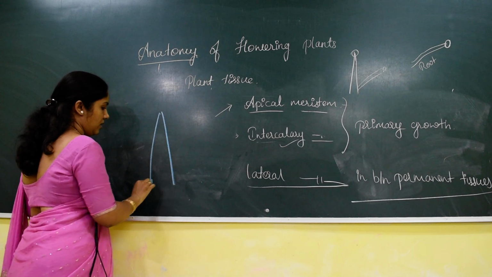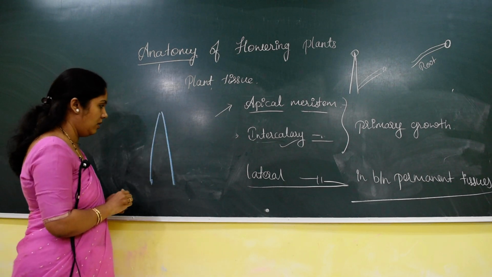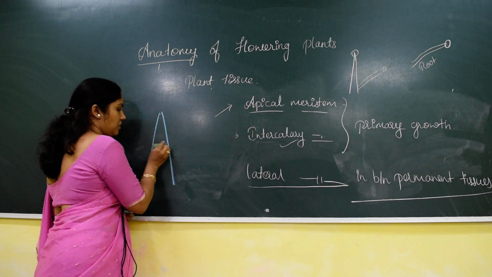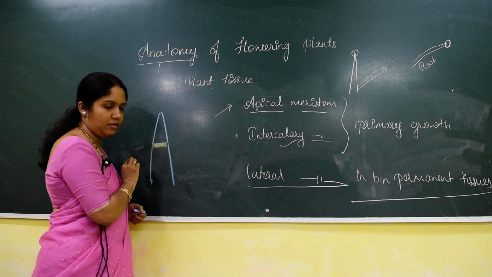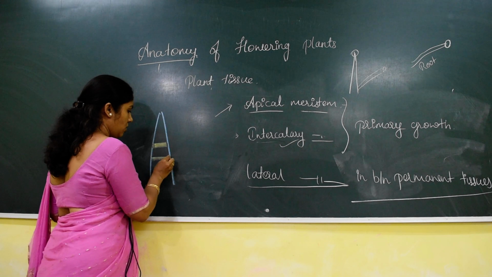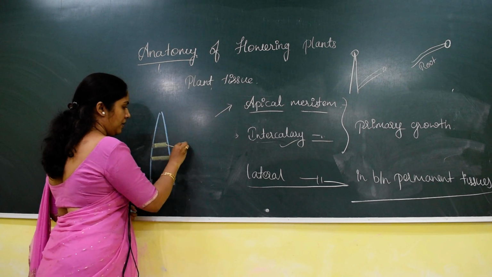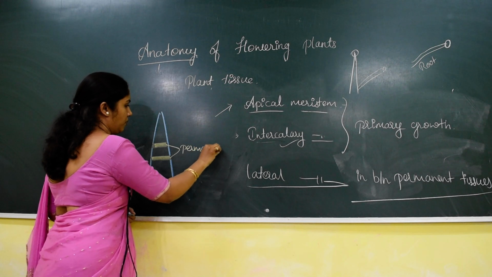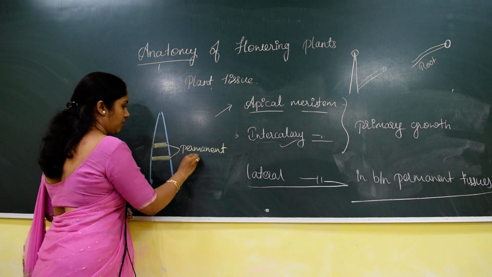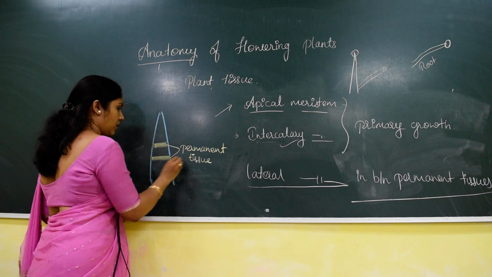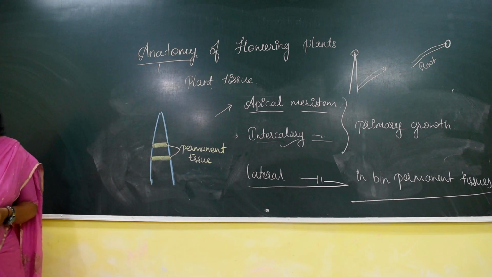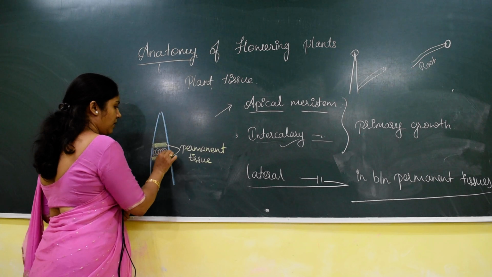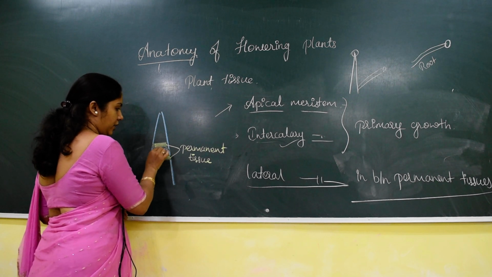Now let us consider this as a part of a plant, and let me consider this is one of the permanent tissues. Let us consider parenchyma tissue. This is also a permanent tissue. In between these two permanent tissues, we can see a type of meristematic tissue.